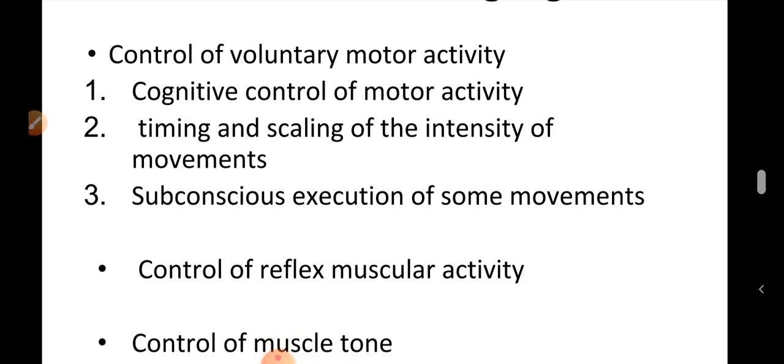Examples of movements executed subconsciously at the level of basal ganglia are swinging of the arm while walking, crude movements of facial expression that accompany emotions, or movement of the limbs while swimming. So, all these are actions which are executed subconsciously.